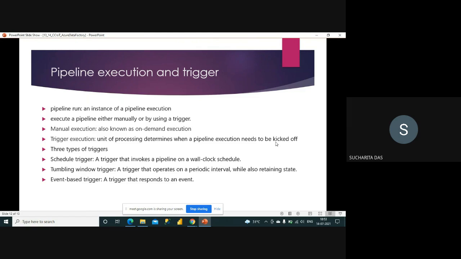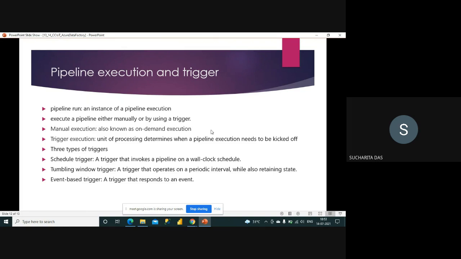Then there is the tumbling window trigger, a trigger that operates on a periodic interval. That means, say you want your pipeline to be executed every 4 hours, then it is known as the tumbling window trigger. And the event-based trigger is a trigger that responds to an event, that if that happened, then my pipeline should be executed. So these different types of triggers can be used on the pipeline.